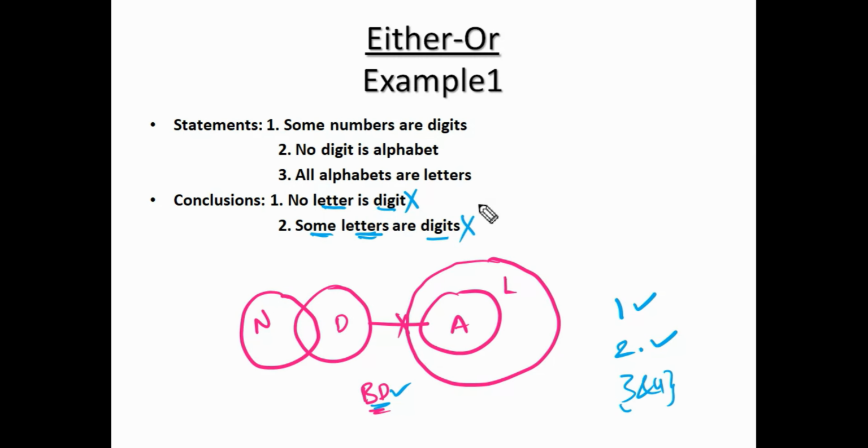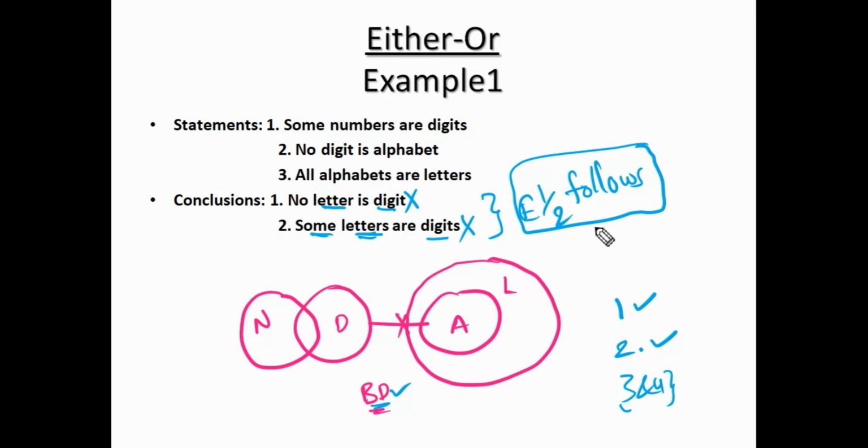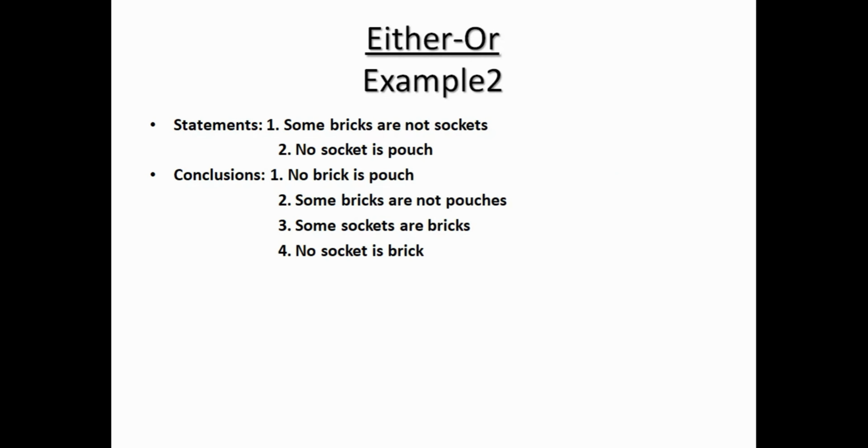So here no plus some is there. So for this question the answer is either conclusion 1 or 2 follows. Only either 1 or 2 follows. Okay, right. Next example. Some bricks are not sockets.